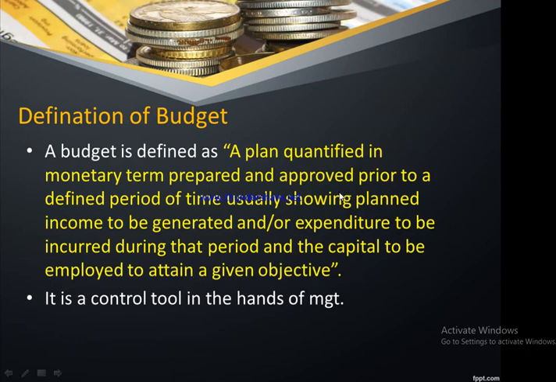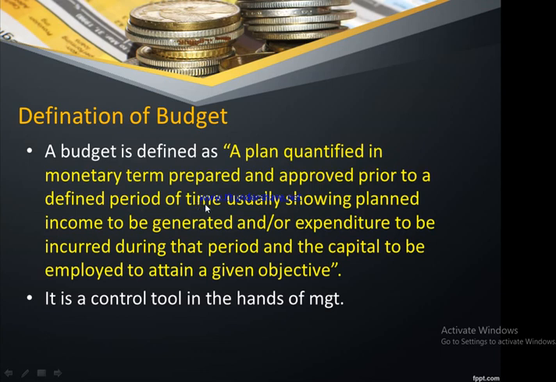In this definition, if we take a glance, it tells us it's a plan which is quantified in monetary terms. As I mentioned, anything that we would like to accomplish in a given period of time needs to be quantified in monetary terms, and having quantified it, it needs to be approved prior to the definite period of time.